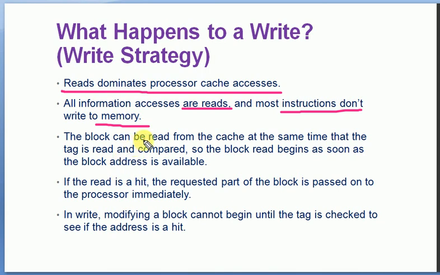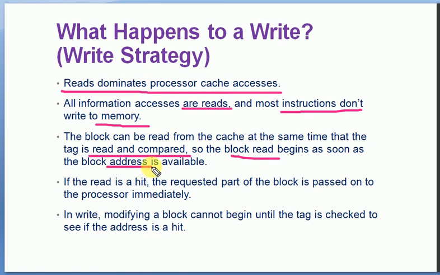The block can be read from the cache at the same time that the tag is read and compared. Initially it will check the tag for the address, and in the meantime it will read the block content and it can be selected. So both can be done simultaneously. The block read begins as soon as the address is available.